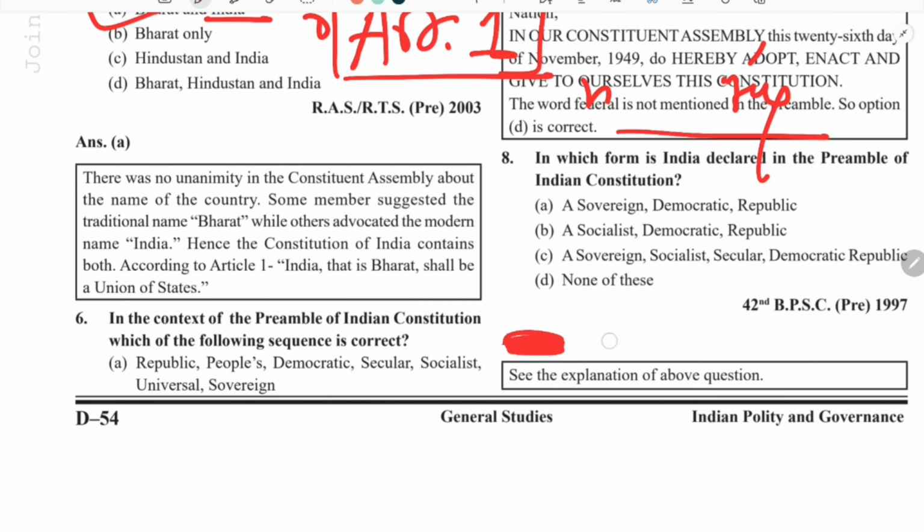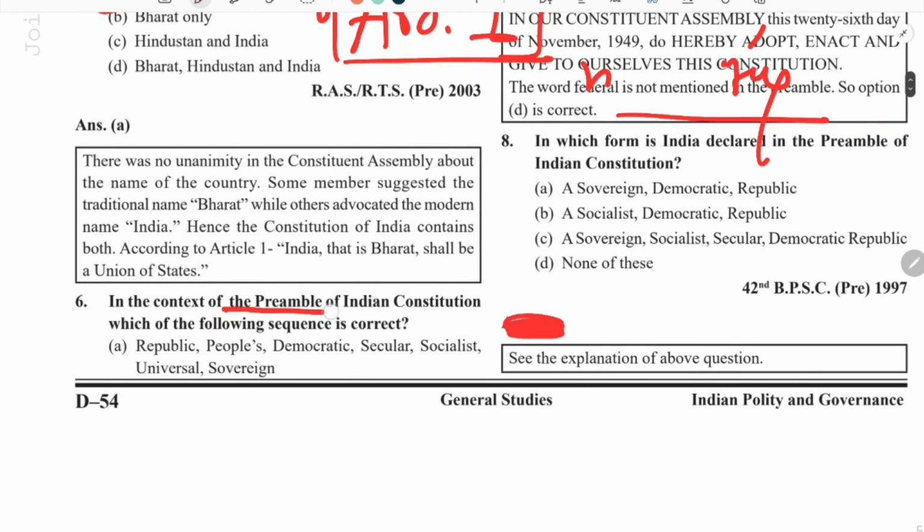Coming to the next question. In the context of the preamble of the Indian Constitution, which of the following sequences is correct? For solving this type of question, you must remember the preamble, not the whole preamble, but if you read it multiple times, you will remember it.